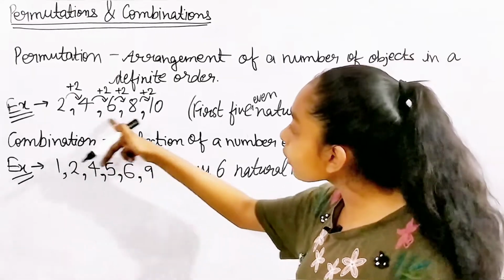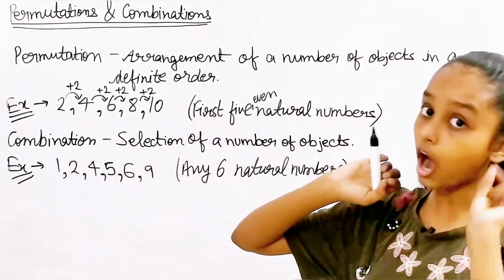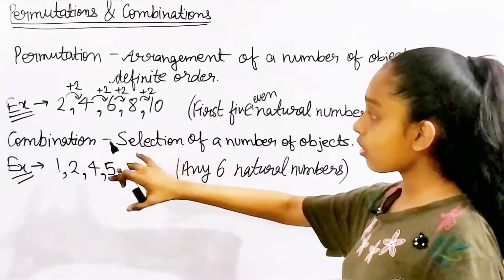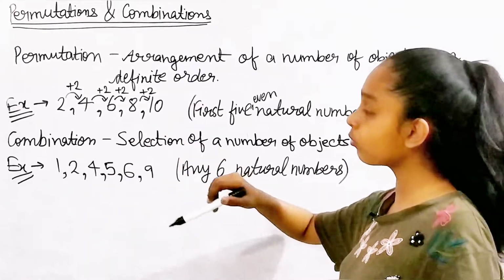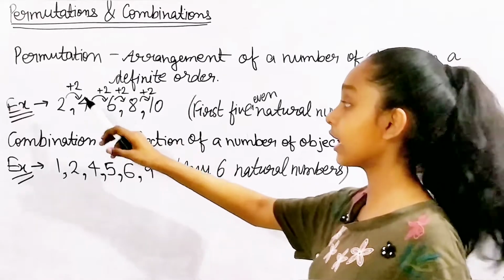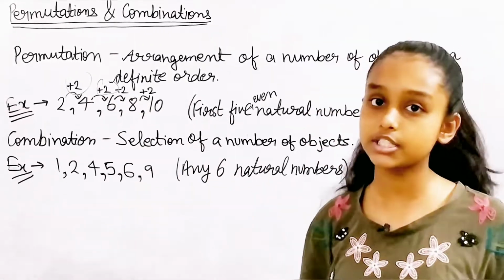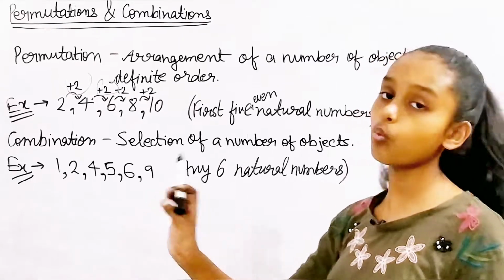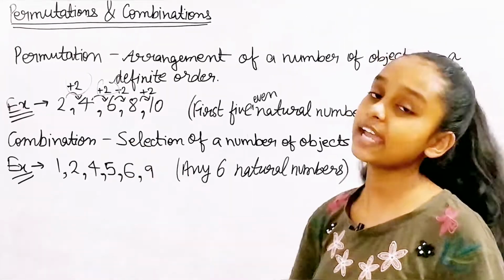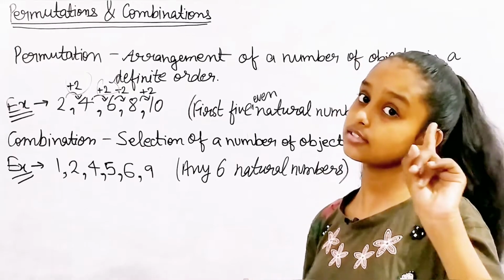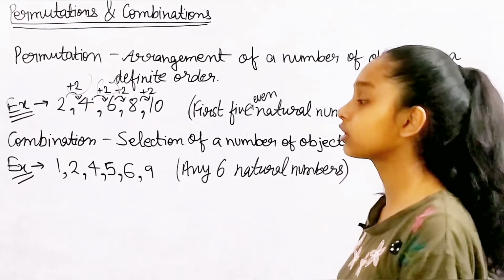And in here we had a common thing. So here we're seeing a common thing is that it is these plus 2 things, right? But here there is no order. So in combination, order doesn't matter. First thing to remember about combination.